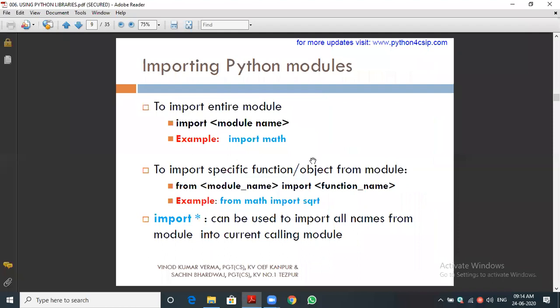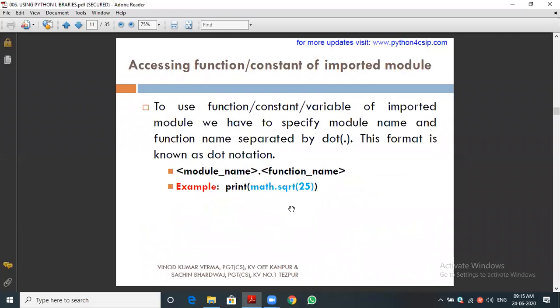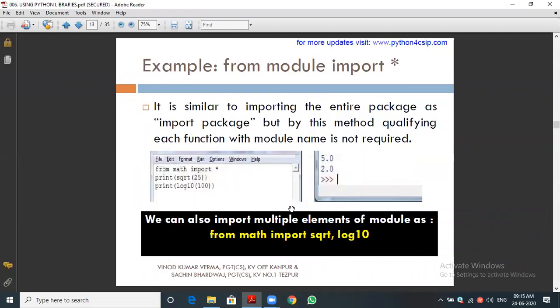Then we have seen two ways to import a module. One is the general import module name. Another method uses the from keyword: from module name import function name. If we want to import the entire module, we go with the first method. If you want to import a specific function from the module, we use the second method, from module name import function name. These are all we have discussed, and we have seen example programs also.